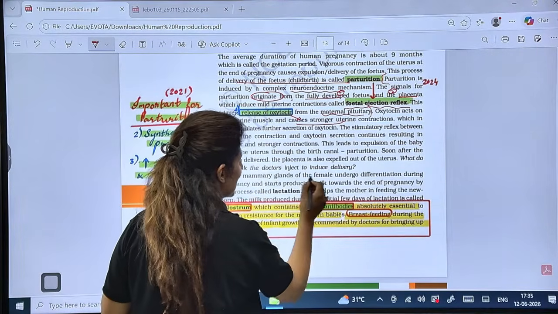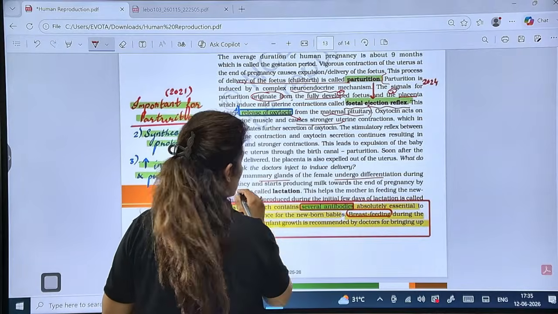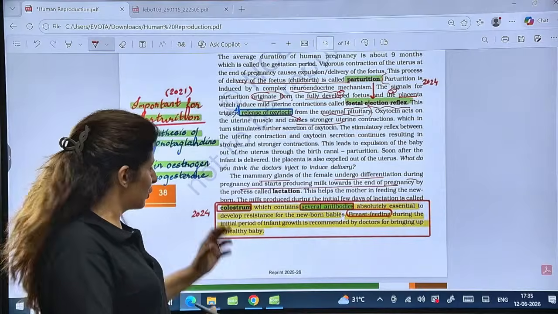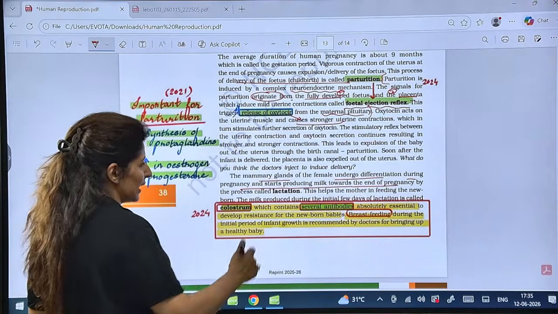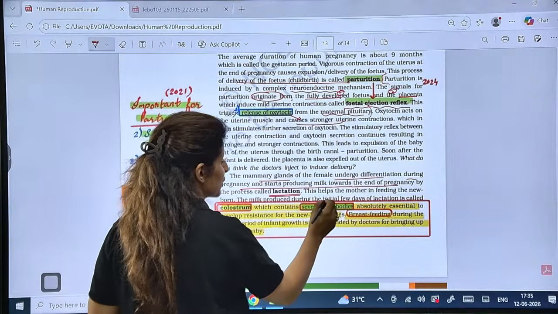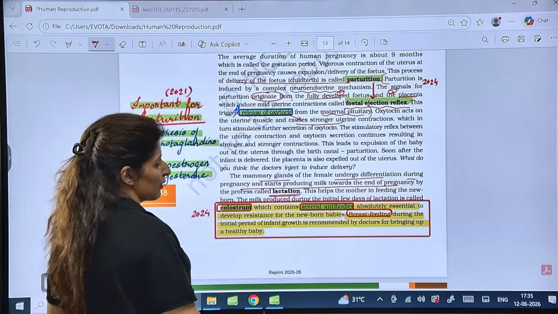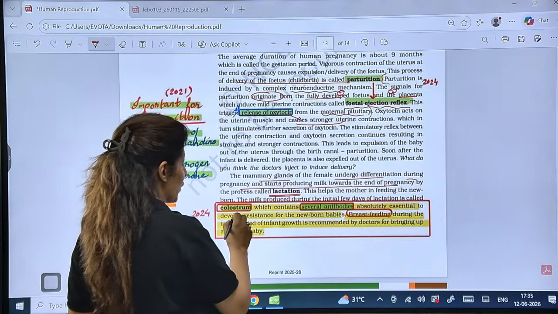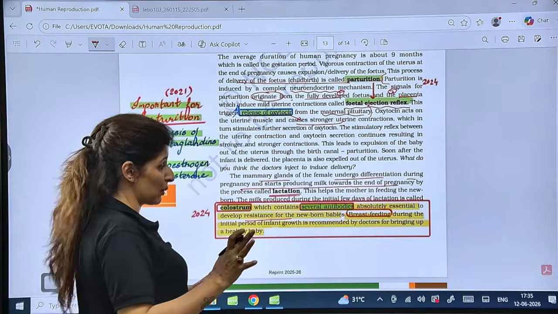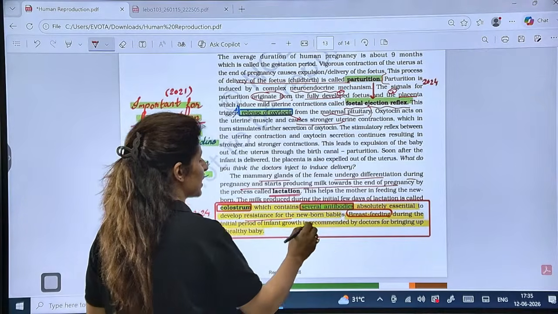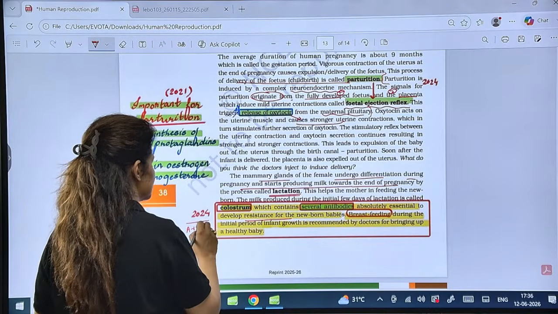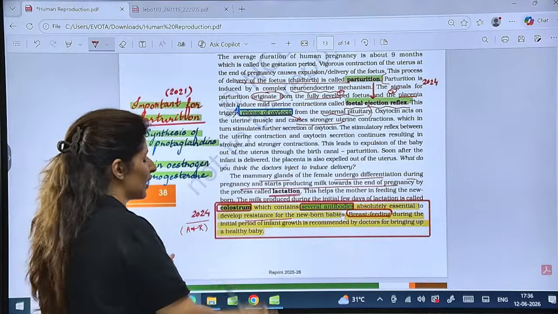See, mammary glands undergo differentiation during pregnancy and start producing milk towards the end of pregnancy. So before birth also milk production starts slightly, towards the end of pregnancy, and this is called lactation. The milk produced during the initial few days is called colostrum, which contains several antibodies important for disease resistance in the newborn baby, because a proper immune system is not developed. So breastfeeding during the initial period is recommended by doctors for bringing up a healthy baby. This is assertion and reason, already asked in 2024.